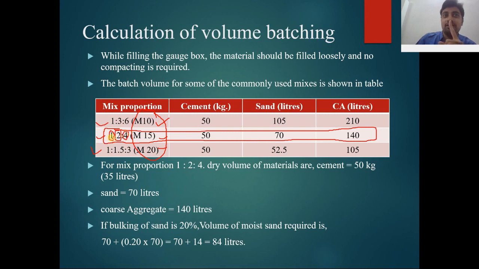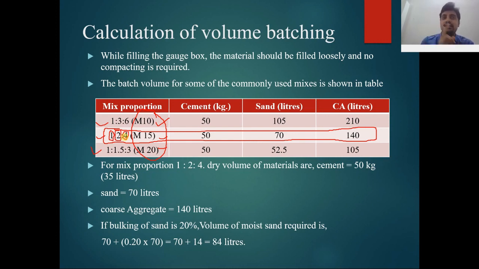It means one part is used for cement, 2 parts of fine aggregate and 4 parts of coarse aggregate are used in this mix. I repeat again, 1:2:4.